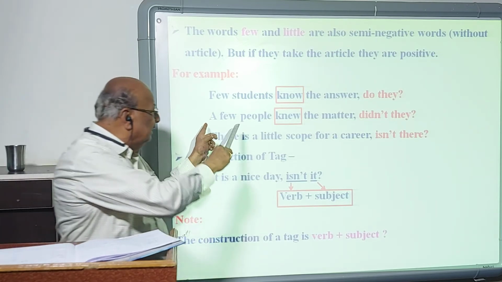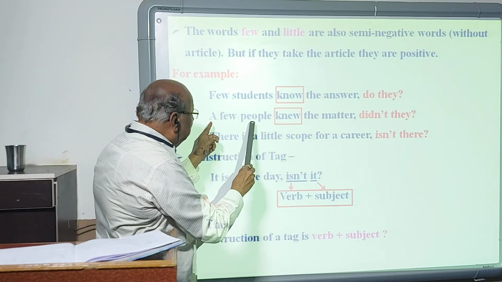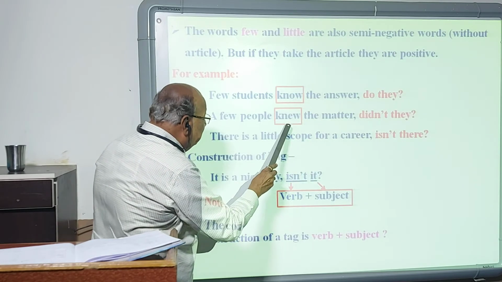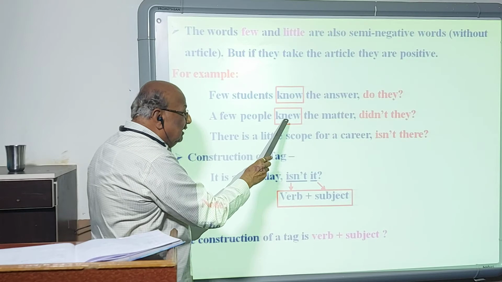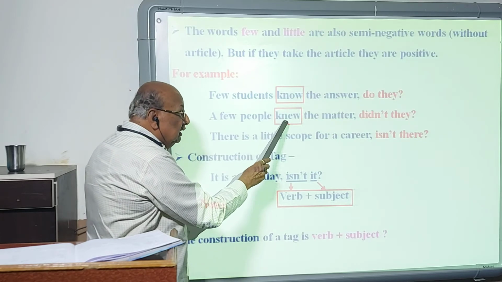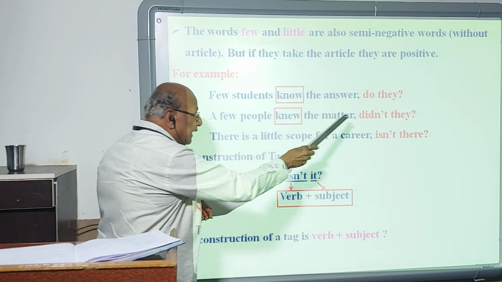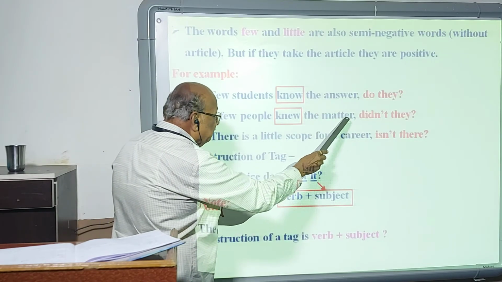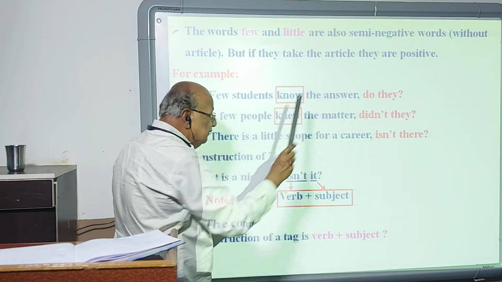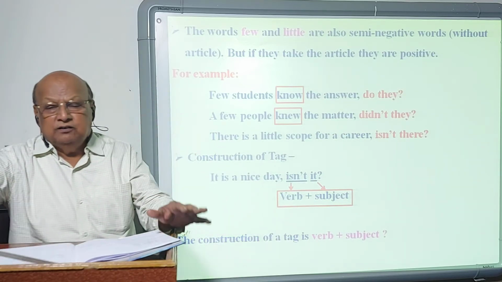Say for example here, if you people knew the matter, knew is a linking word, main word, so it is replaced by the form of do. Knew is past tense, so did. And the statement is positive, so the negative form of did is used in this way. I will make it short.